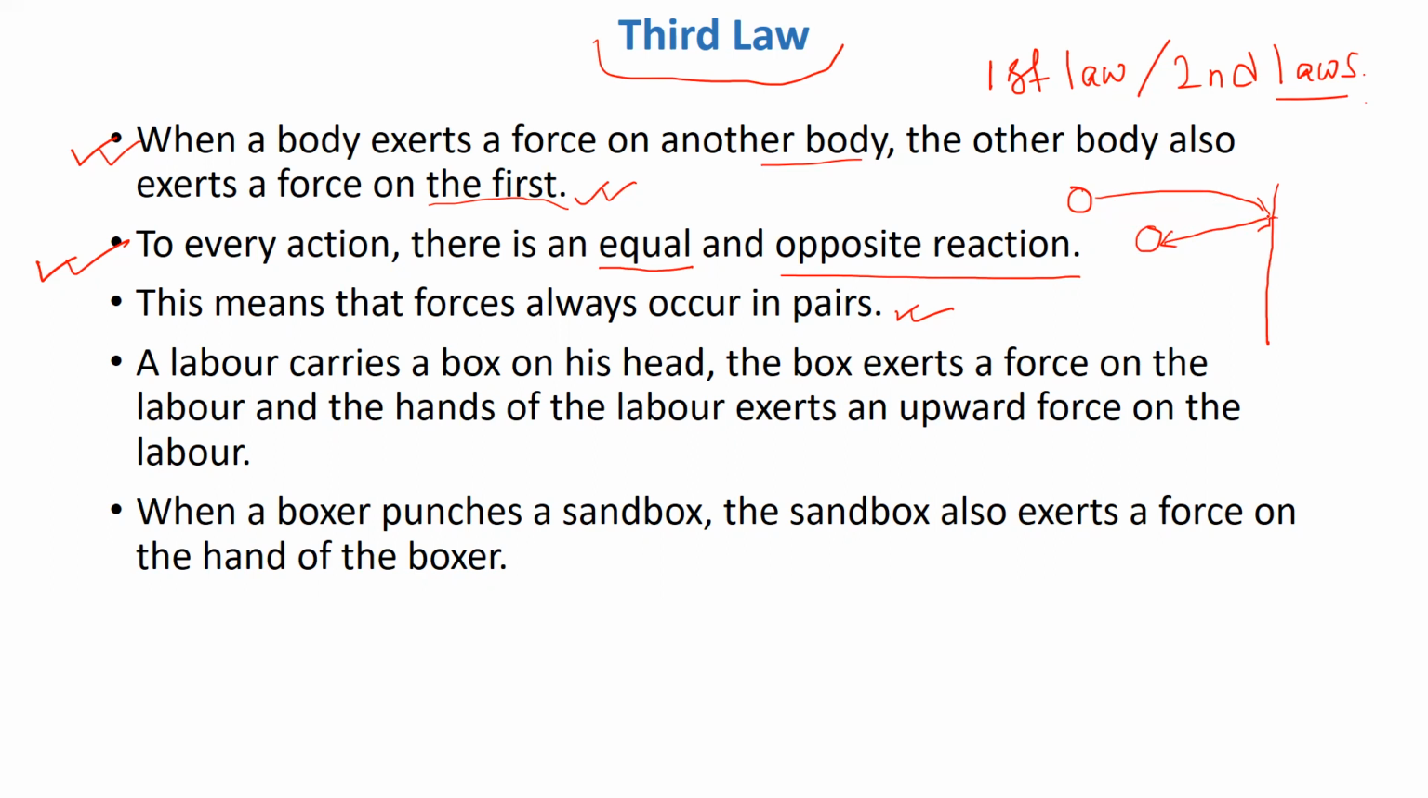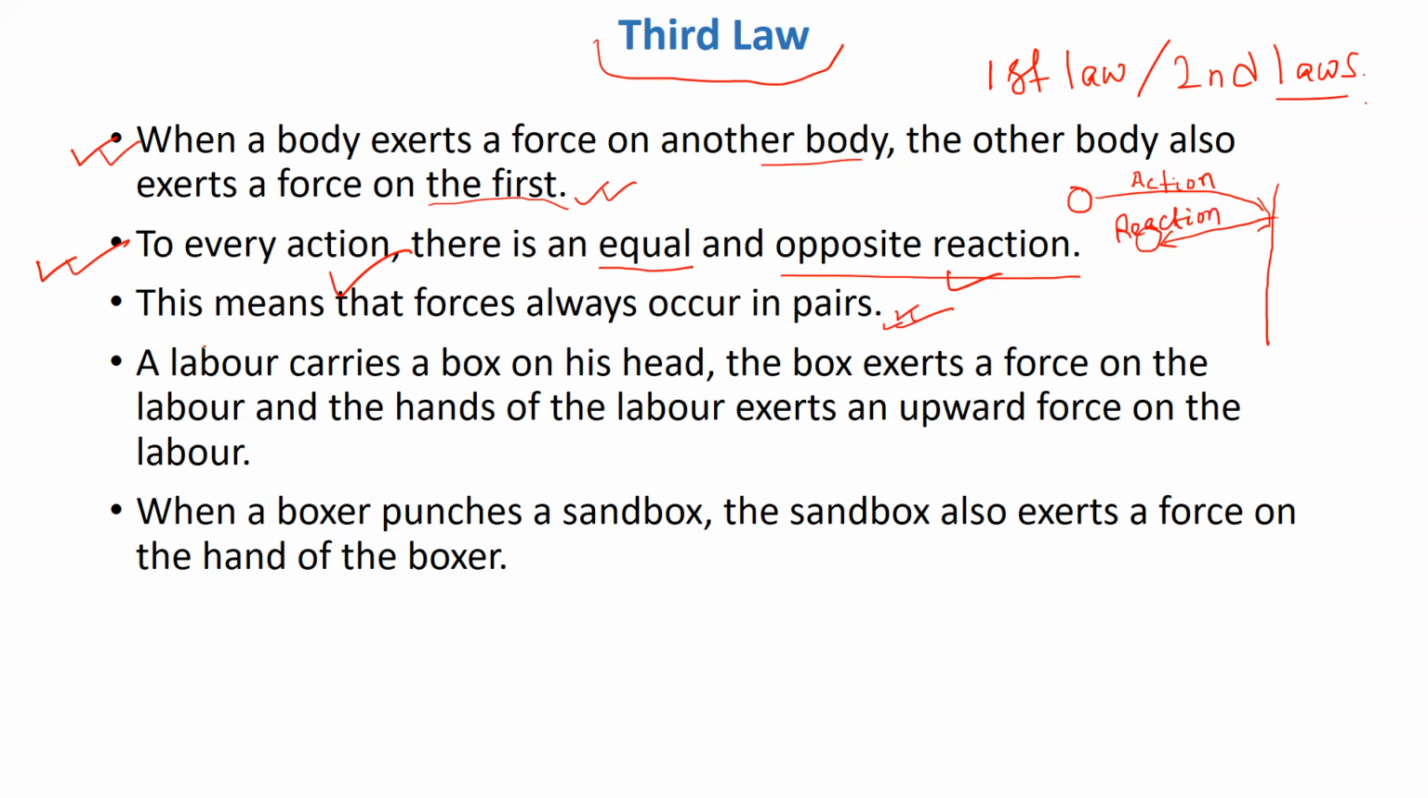So throwing the ball on the wall is action, and the force which the wall applies on the ball is reaction. That is what is being said: to every action there is an equal and opposite reaction. So the forces occur in pairs. Action and reaction occur in pairs, they make a pair of forces.